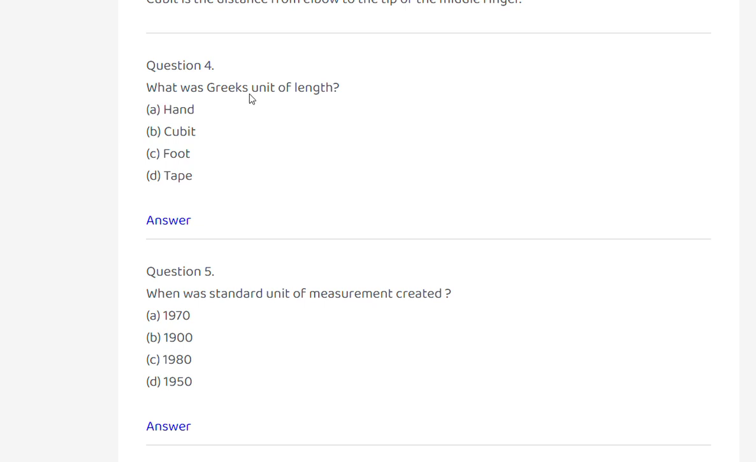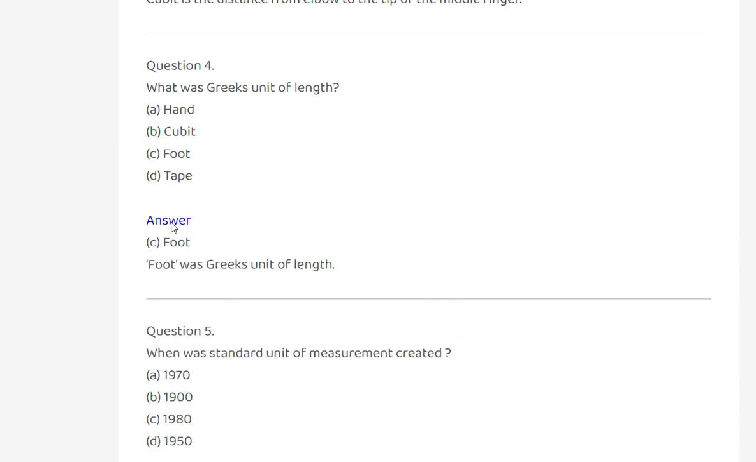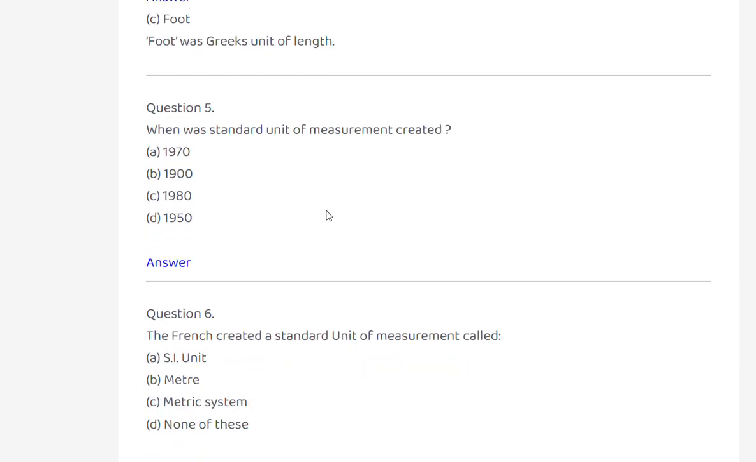What was Greek's unit of length? Answer: foot. Foot was Greek's unit of length.